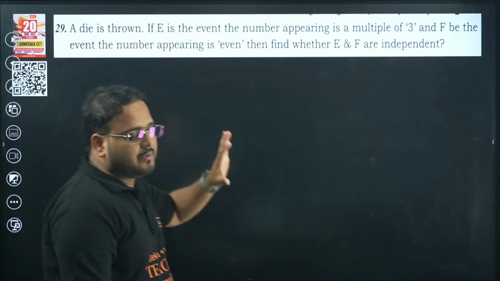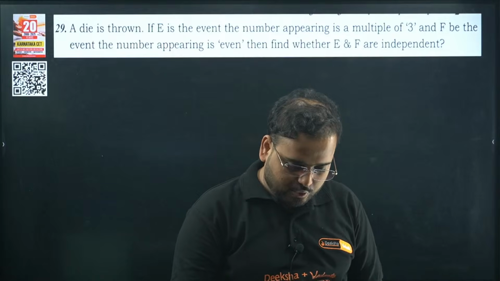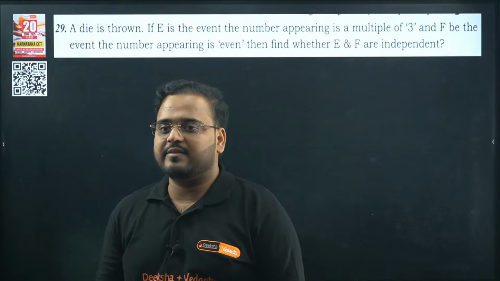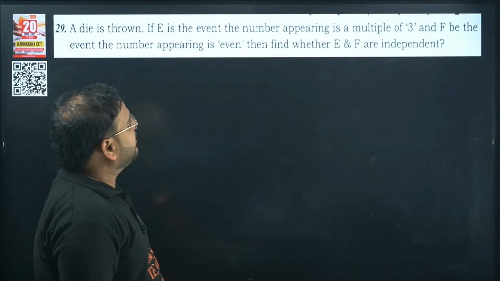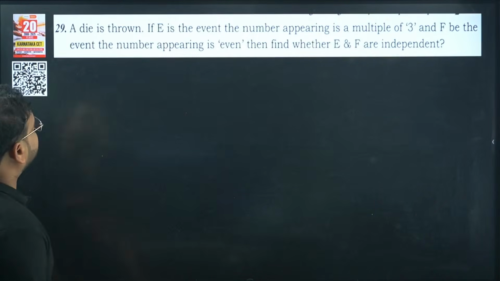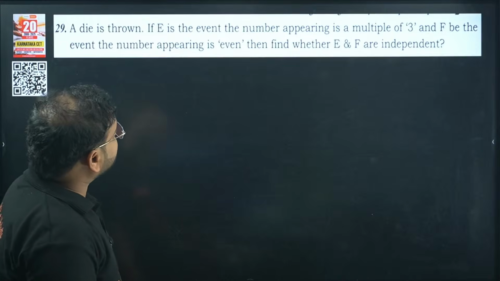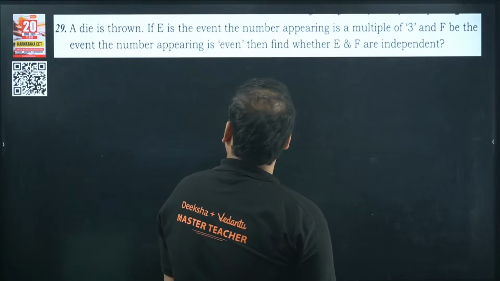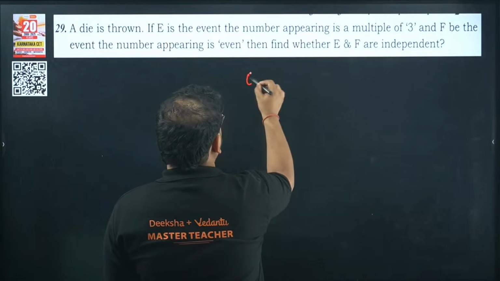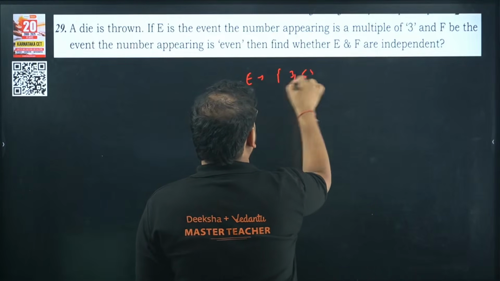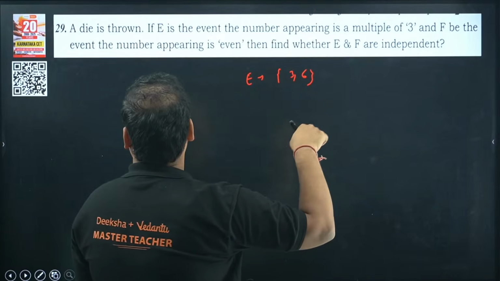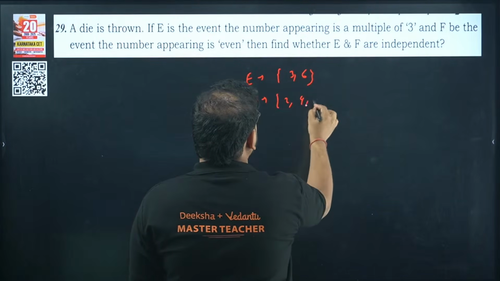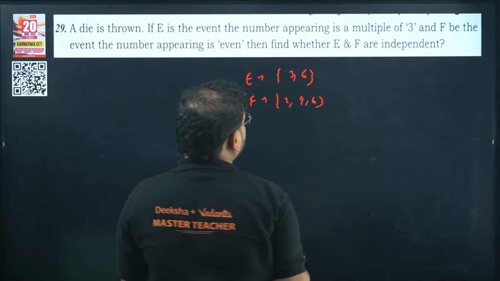Okay, now we are close to completing our section B, the 2-marker category. A die is thrown. If E is the event that the number appearing is a multiple of 3 and F is the event that the number appearing is even. A die is thrown, so a multiple of 3 can be 3 or 6 only, and if F is there, then the number appearing is even. We have 2, 4 and 6.